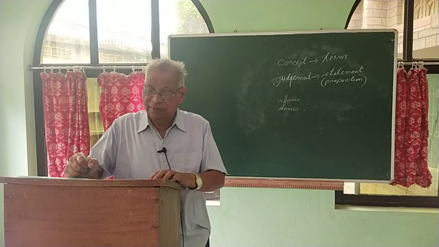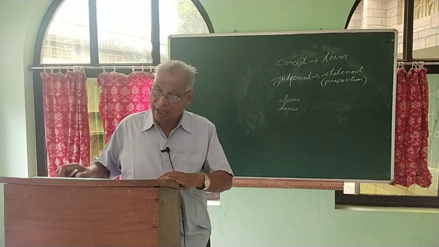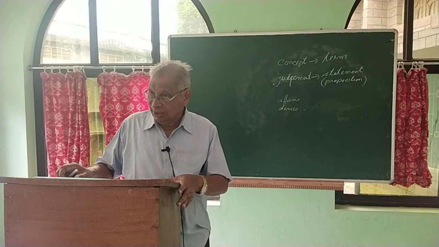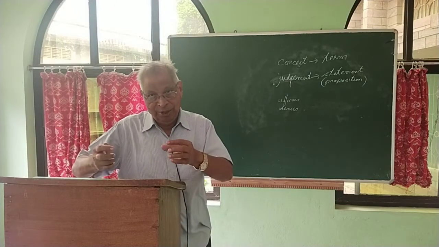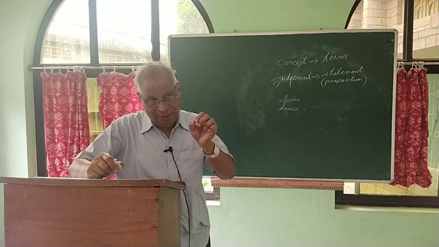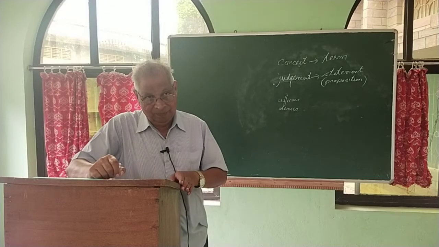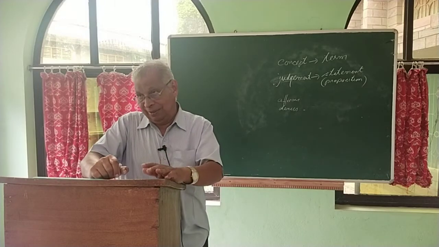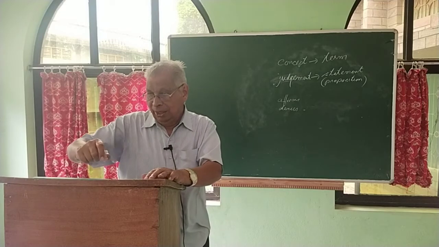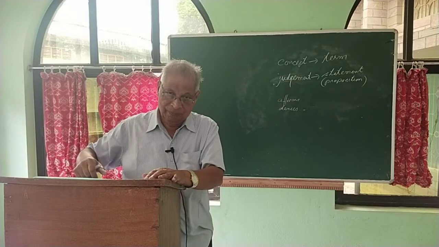Disjunctive proposition, that again is a combination of more than one simple proposition. More than one simple proposition, but then they are joined differently. The connective is different. The connective is a disjunctive connective. Disjunctive connective means either this or that. Either the students go for play or they go for sleeping.